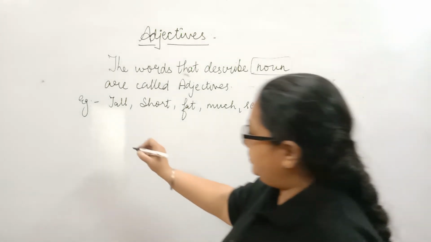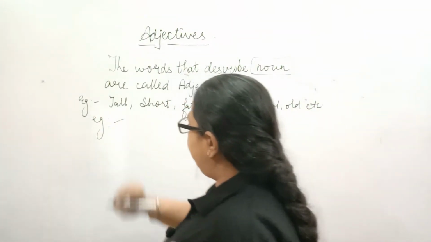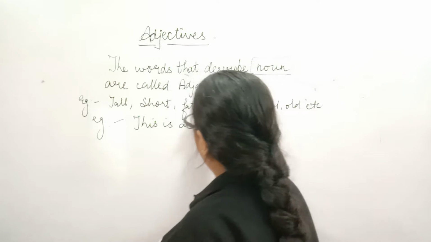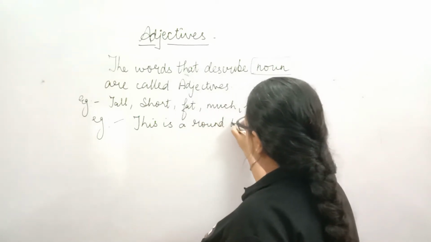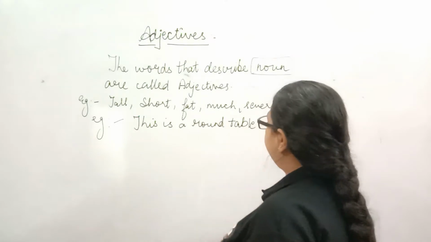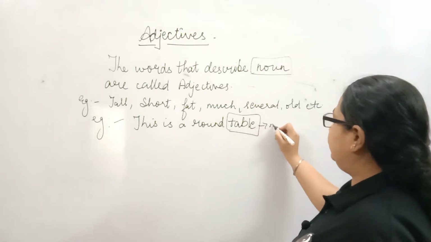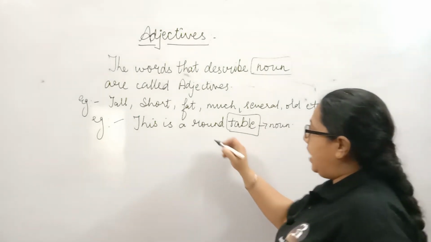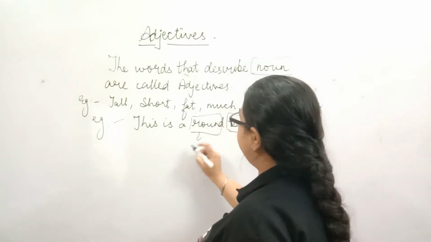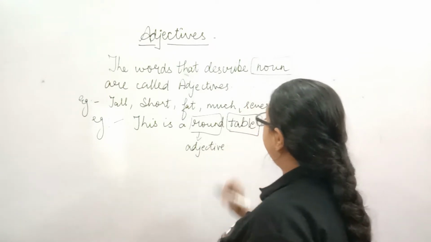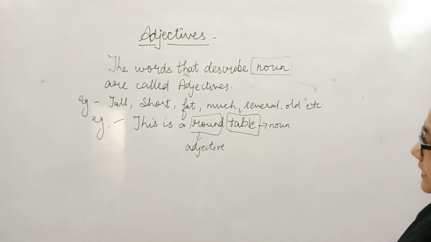Now let's take a few sentences regarding this. If I say, this is a round table. Now in this sentence, table is a noun, as we all know. Now round over here specifies the shape of the table. Round tells us the shape of the table, that is, it's describing the noun. So round in this sentence will be an adjective.